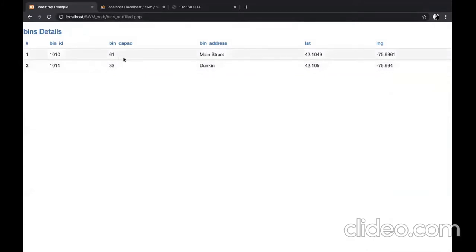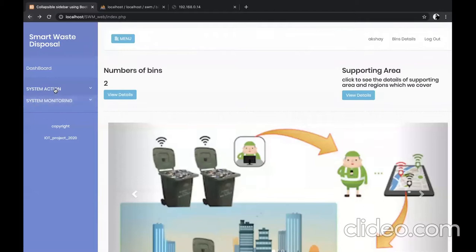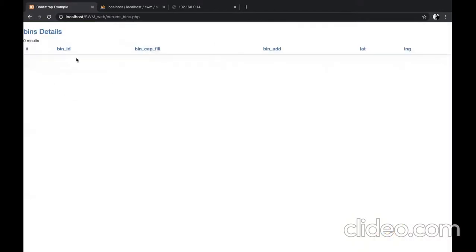It shows that our garbage bin is still filling and the level is shown here. And system action, the current bins collection, it will only be displayed if the garbage level is above 80%.